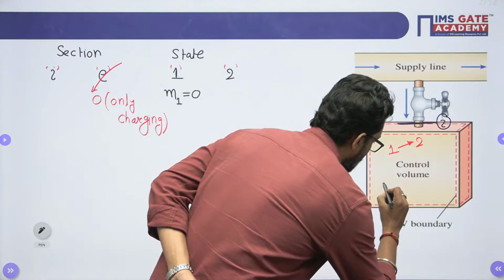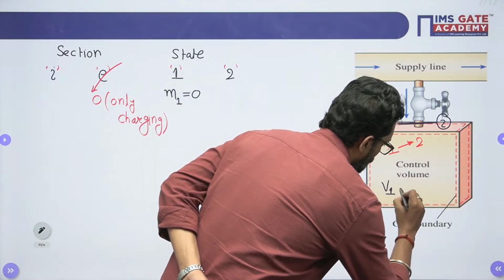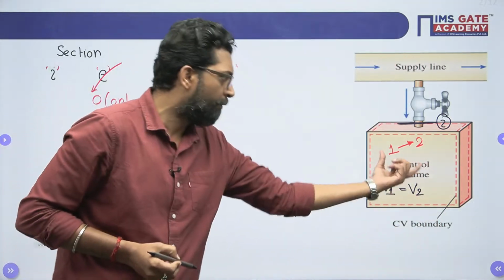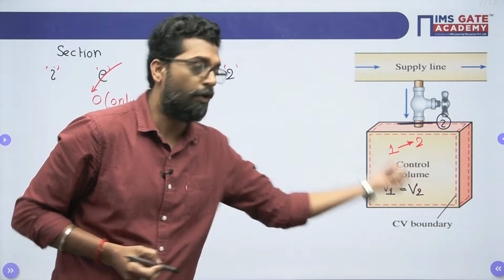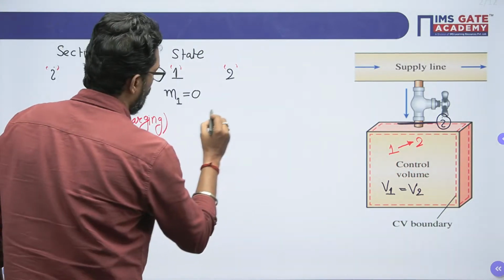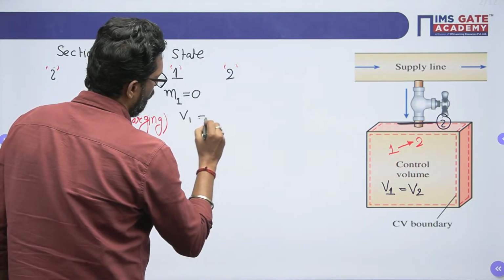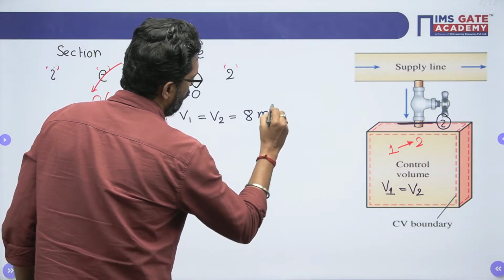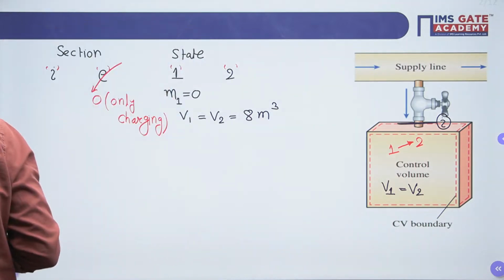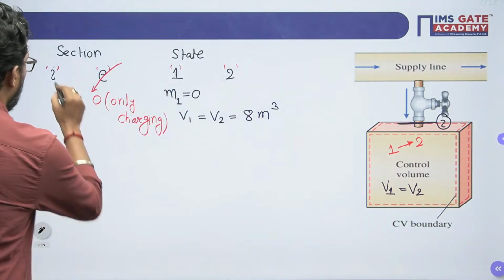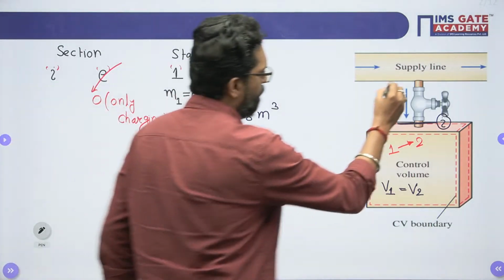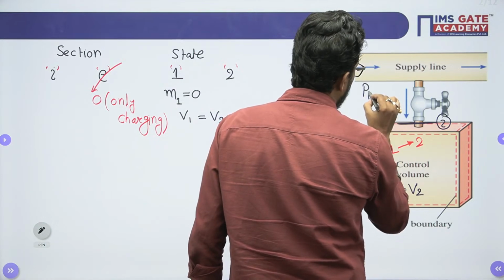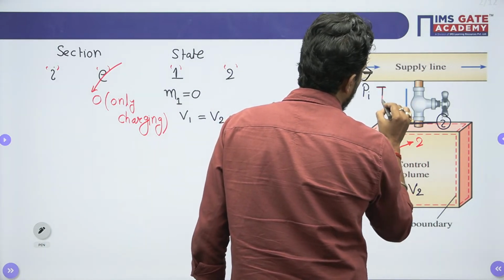Now what is given here? The tank is rigid, that means V1 is equal to V2. That means the initial volume of the system is the final volume. So V1 is equal to V2, it is given, and it is 8 meter cube. Clear? Now what is given? Initial mass is 0. Now the inlet pressure, in the supply line there is a Pi and Ti, it is given.